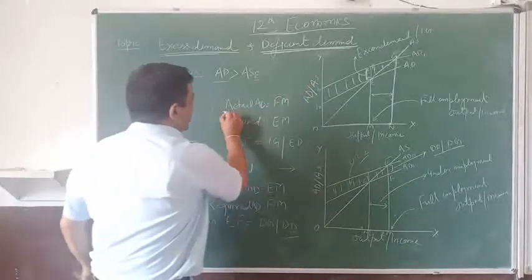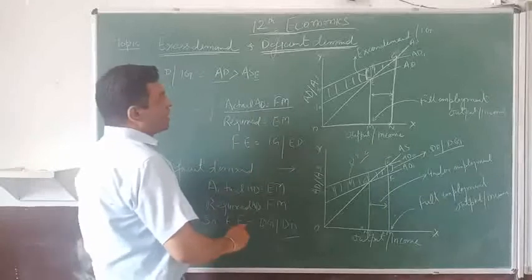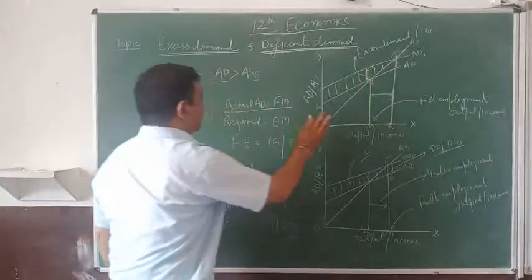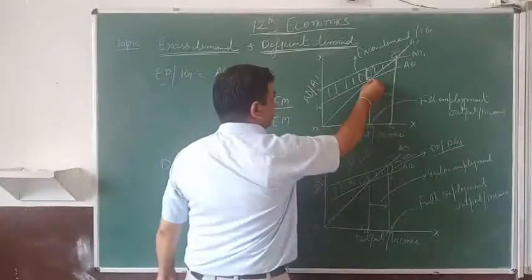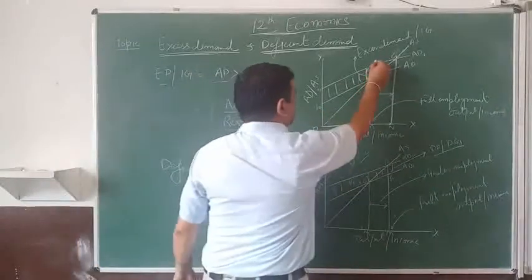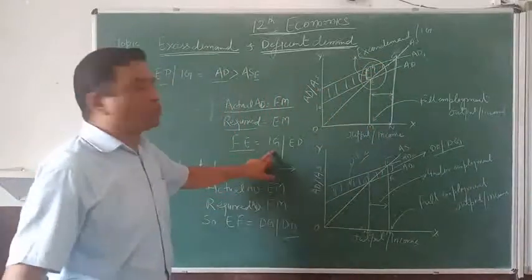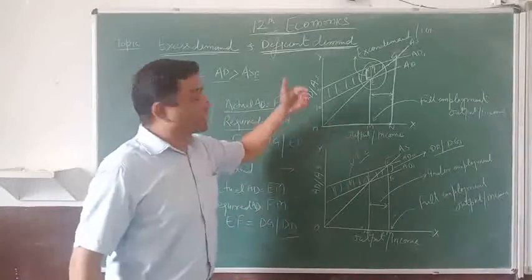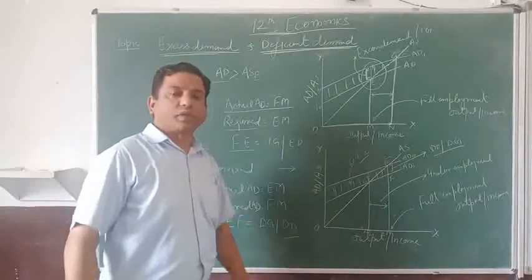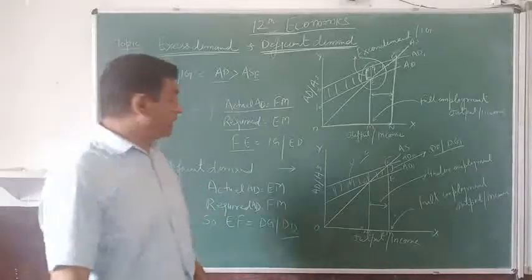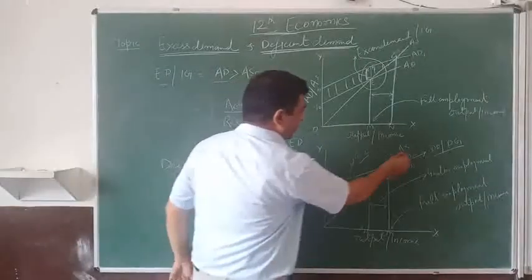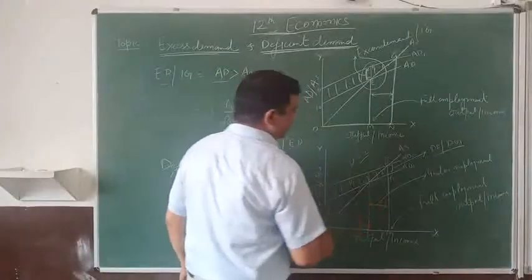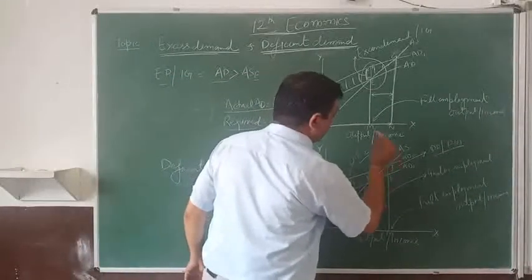Now you can see actually aggregate demand required is equal to FM. This is required actually, and required is EM. So it means this F and E is equal to inflationary gap or excess demand. This is excess demand. Come to the opposite, which is called underemployment equilibrium. Here AS is the aggregate supply curve, and both are intersecting at each other at a point E.